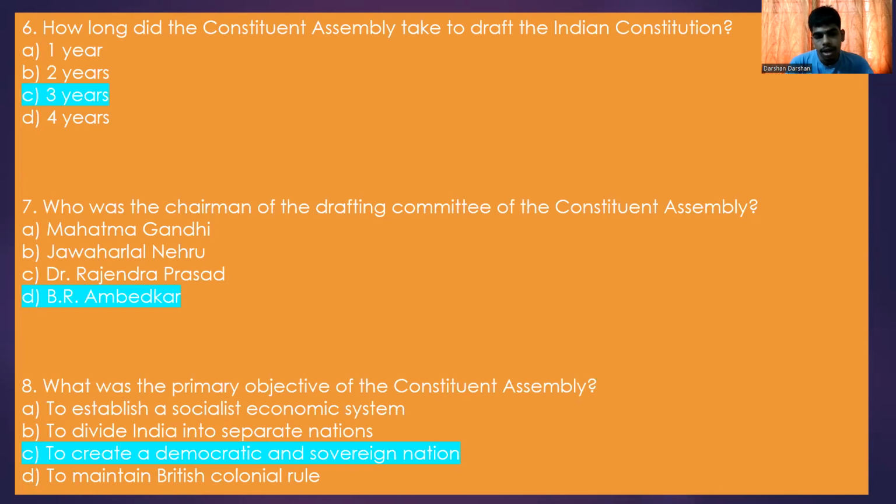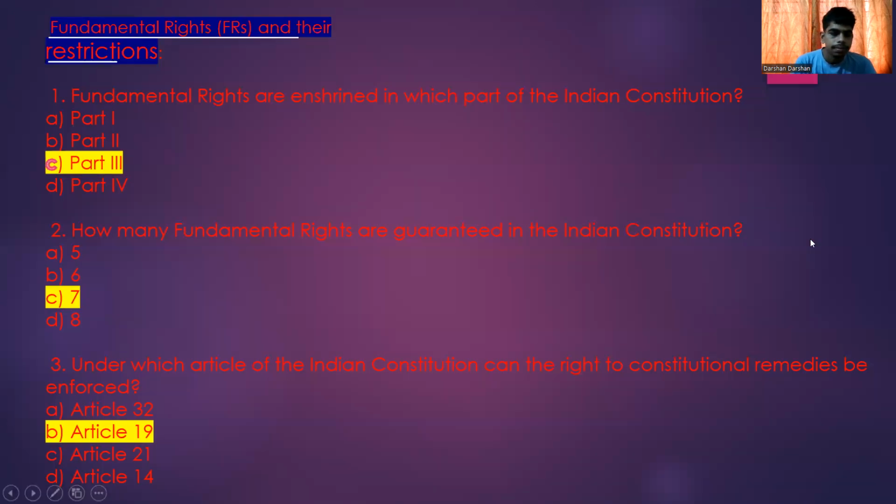The correct answer is Dr. B.R. Ambedkar. Next, what was the primary objective of the Constituent Assembly? To establish a socialist economic system, to divide India into separate nations, to create a democratic and sovereign nation, to maintain British colonial rule. So the correct option is C, to create a democratic and sovereign nation.